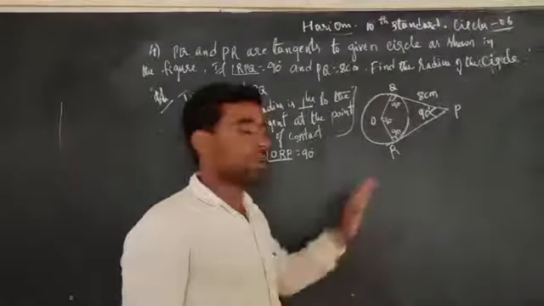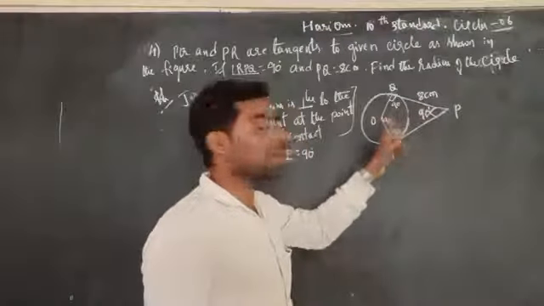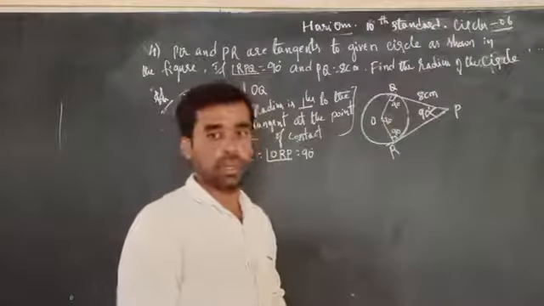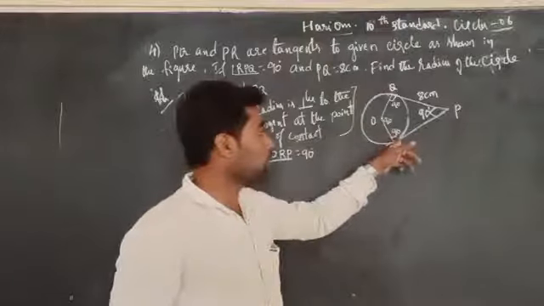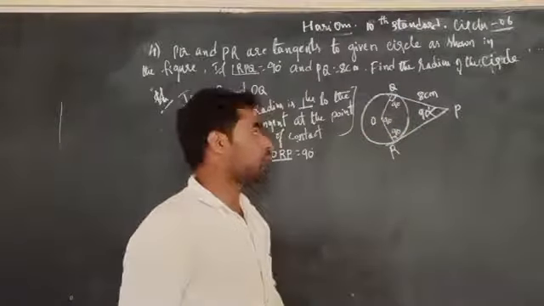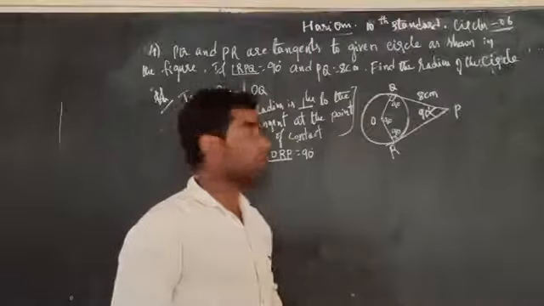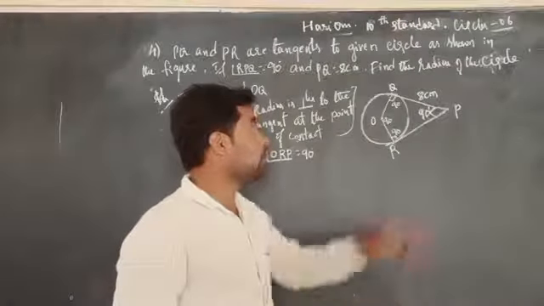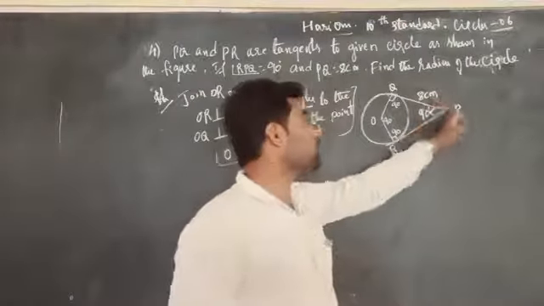Is it clear? Because the sum of four angles of a quadrilateral is 360 degrees. Therefore, angle O is also equal to 90 degrees.